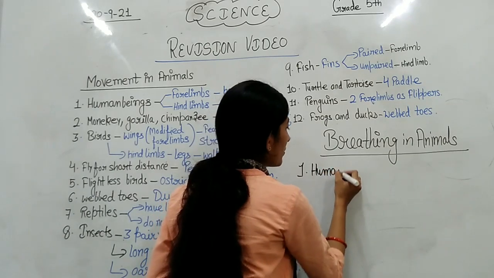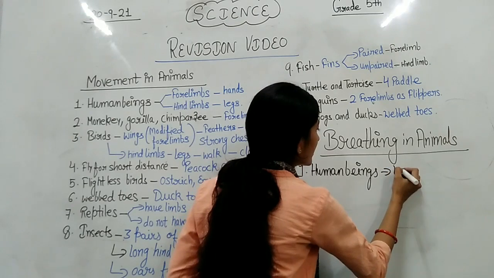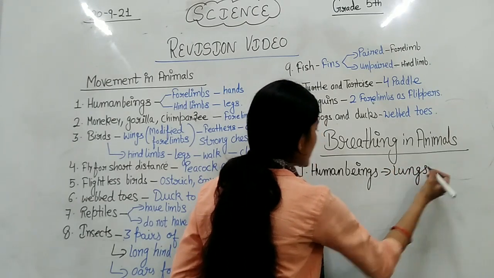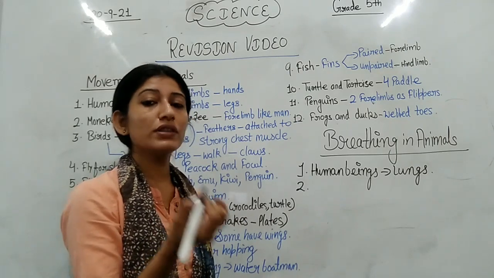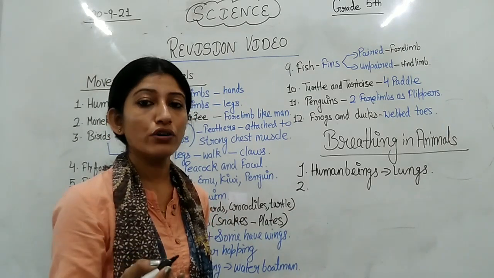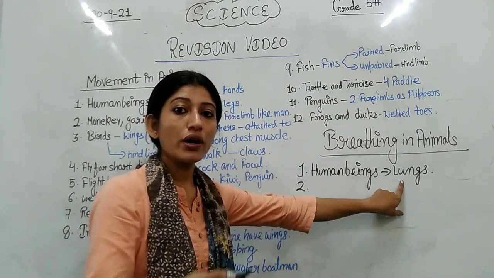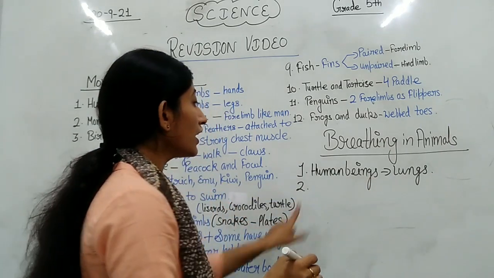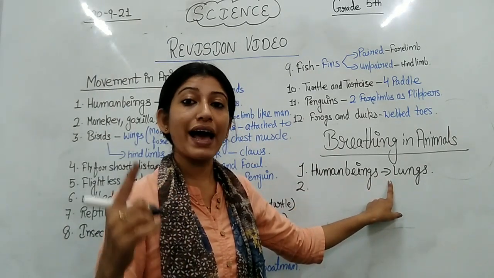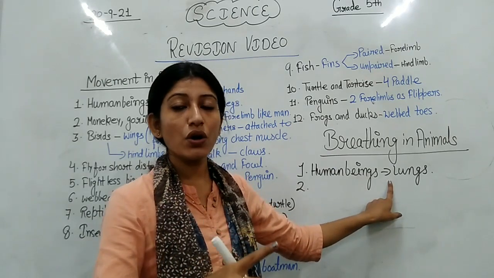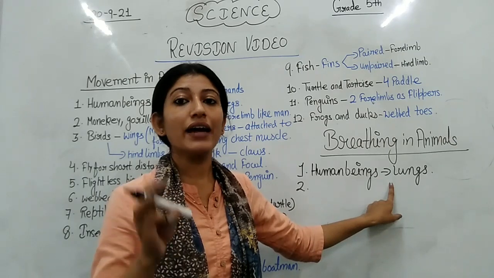When we talk about human beings, we know that human beings have lungs as a breathing organ. You know this, everything I have explained prior also. Along with human beings, there are some more animals that have lungs as a breathing organ, and these are mammals, reptiles and birds.